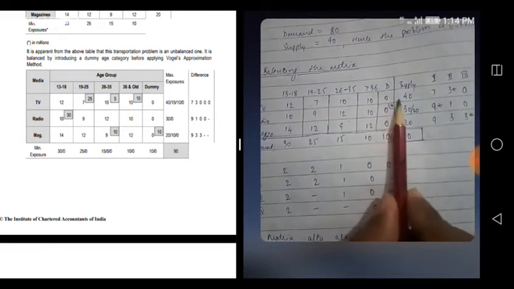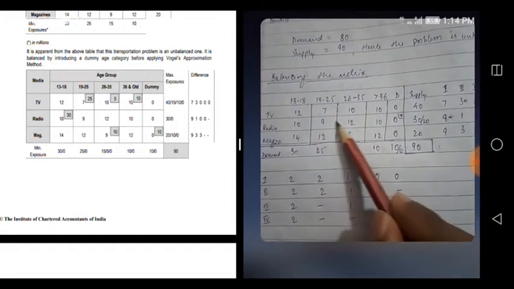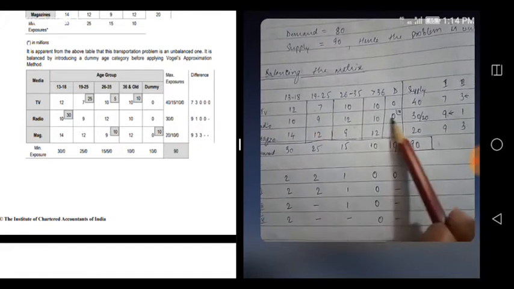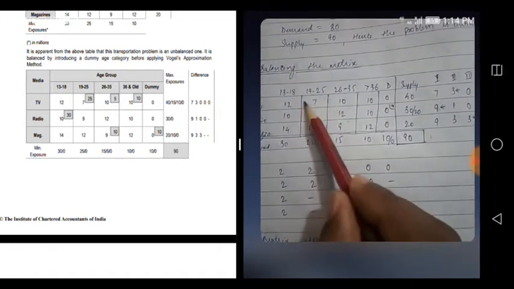So here the difference is 7, here the difference is 9. So that means if you miss the allocation in this row, you'll have to regret 9. Suppose if you miss the allocation here, you have to regret 7.